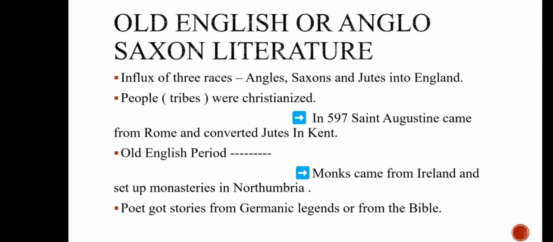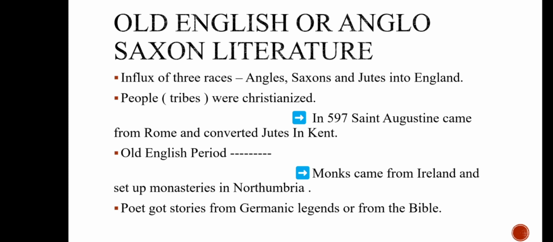Today in this video, we are going to see the first part of the history of English literature, which is Old English literature or Anglo Saxon literature or the Anglo Saxon period. In the beginning of Old English literature, there was an influx of three races, Angles, Saxons and Jutes. These are the three races which came into England, and they were called tribes.